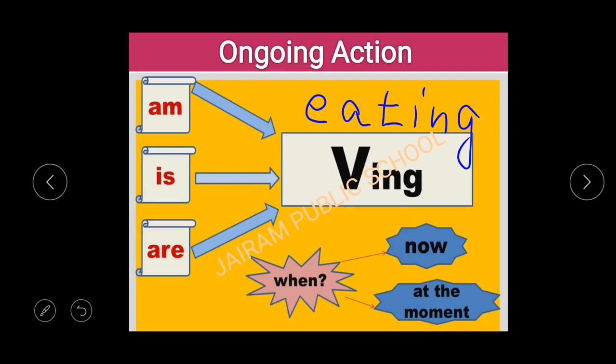For example, I am eating, he is eating, she is eating, they are eating. These are all the example sentences. Ongoing action indicates which time? Ongoing action indicates now. What action is happening now, that is the ongoing action. Right now, what action are you doing? You are listening. This is the ongoing action.